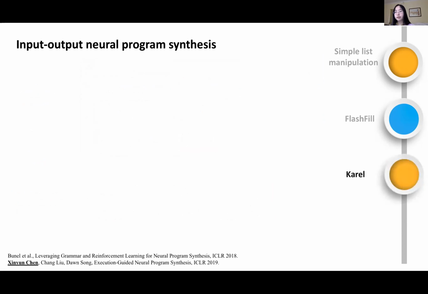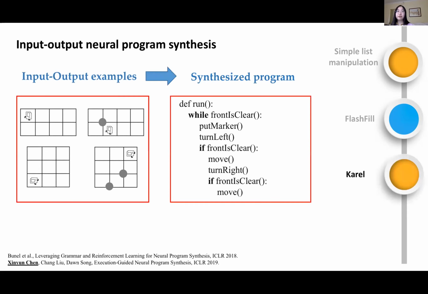Then in recent years, there is a new benchmark called Karel. It is released by Microsoft. This domain is adapted from a Stanford CS introductory course, CS106A. The general goal is to control a robot in a grid world so it can reach the target state. From this sample program, you can see that the Karel language includes control flow constructs such as loops and conditionals, which makes this domain-specific language much more complex than prior languages studied in input-output program synthesis. So in our work published in ICLR 2019, which is a top-tier machine learning conference, we propose new techniques to handle such languages with richer semantics. And I will discuss this work now.